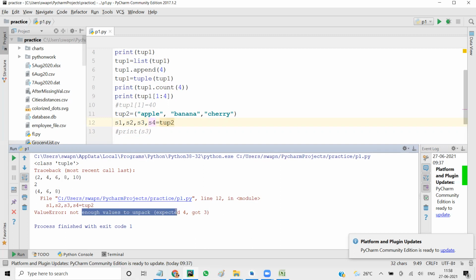List comprehension. Sorry, I didn't get you. Your voice is low. No, dictionary, sets and comprehensions are pending, right? Yes. So with that, we'll finish our data structures and move to functions.